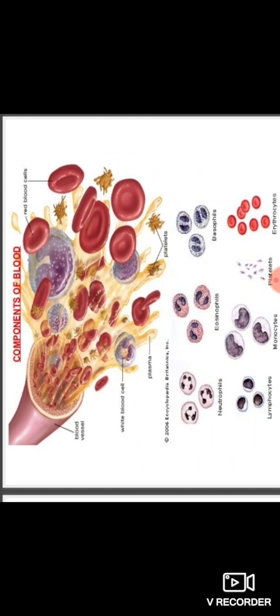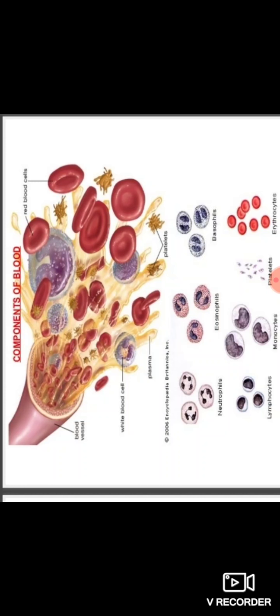So blood. Here you know the blood. Observe the components of the blood. When you observe under the microscope, you see the components: blood vessels, white blood cells, platelets, and red blood cells. Here neutrophils, eosinophils, basophils, lymphocytes, monocytes, platelets and erythrocytes. So all of them you have to see.